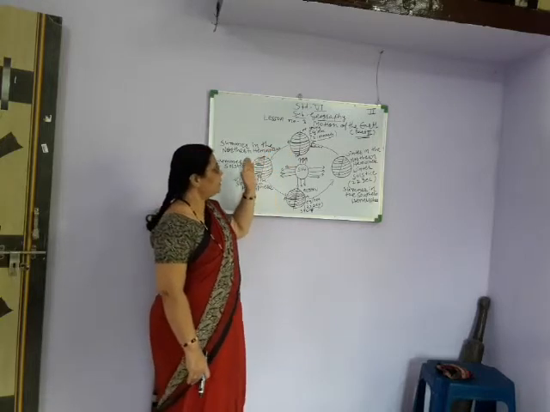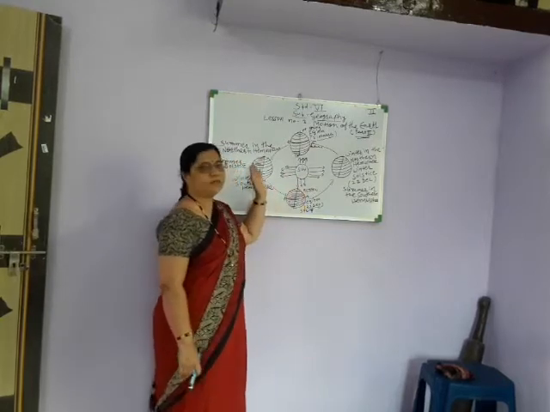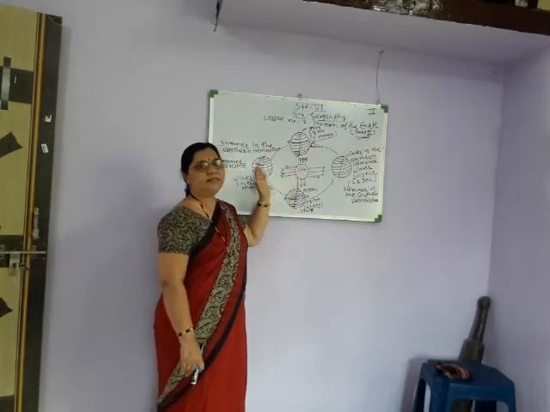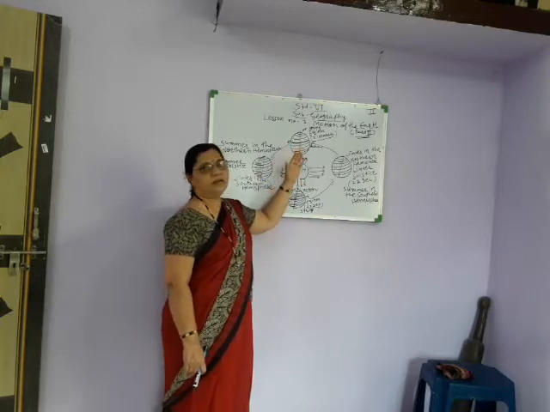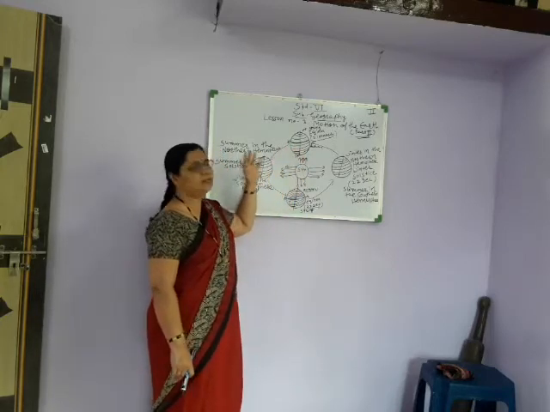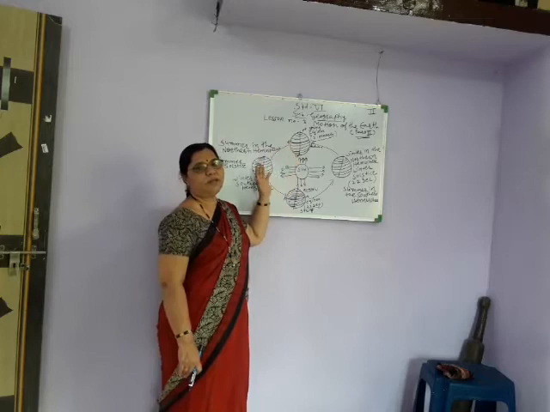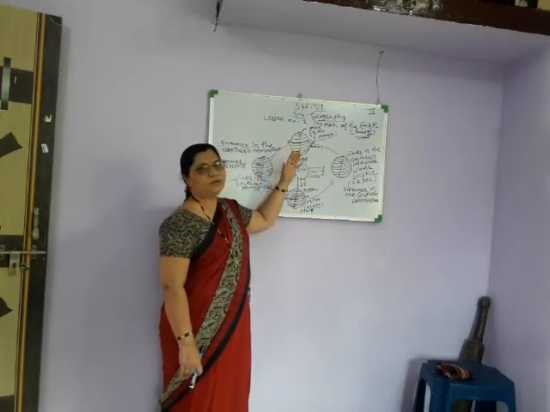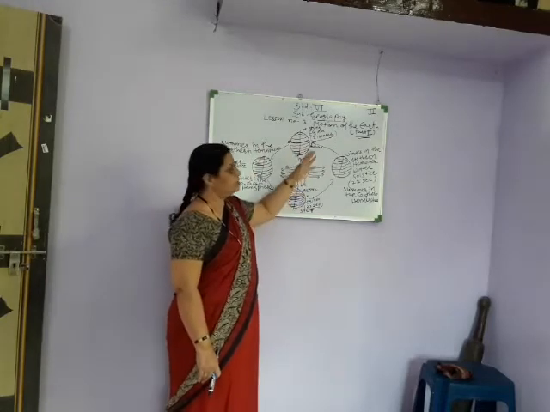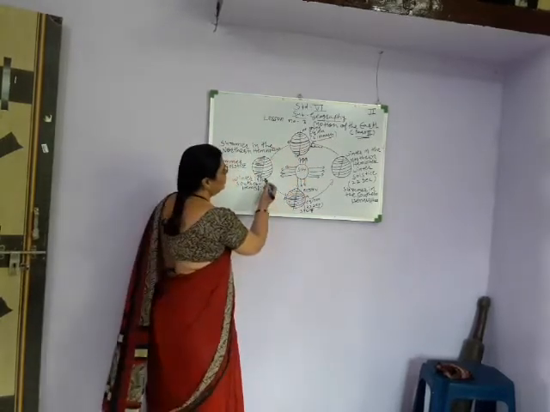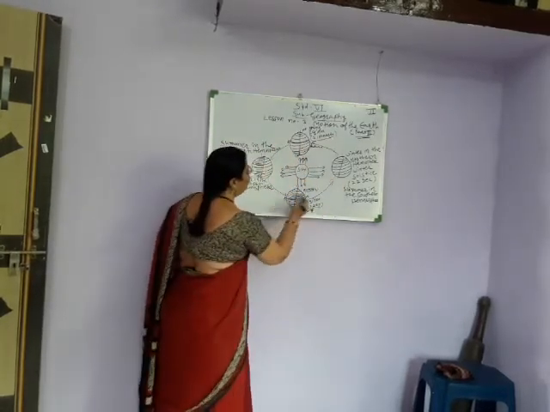Now see, have you seen the diagram? It is the diagram of the revolution and the rotation of the earth. Understood? After seeing this diagram, what have you noticed? We have noticed the earth moves around the sun in an elliptical path, or elliptical orbit.